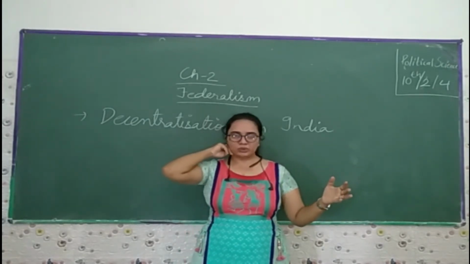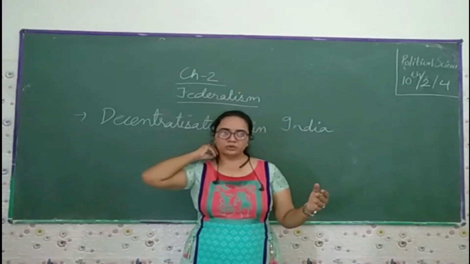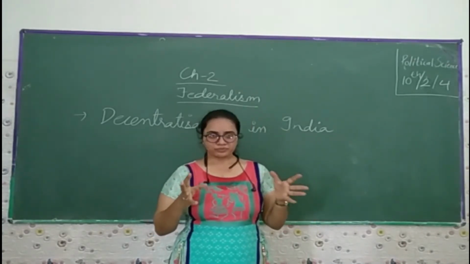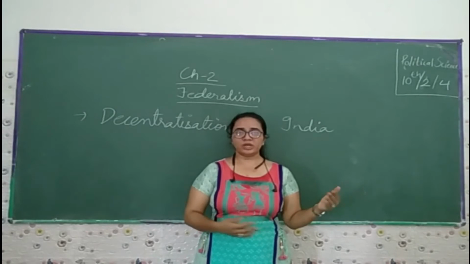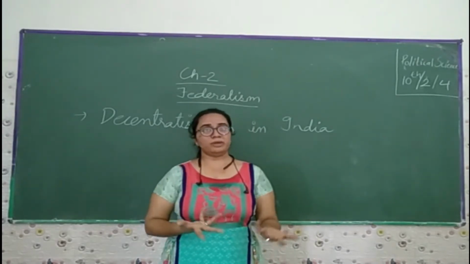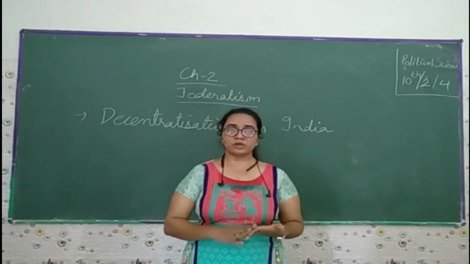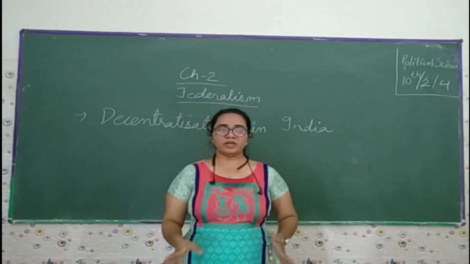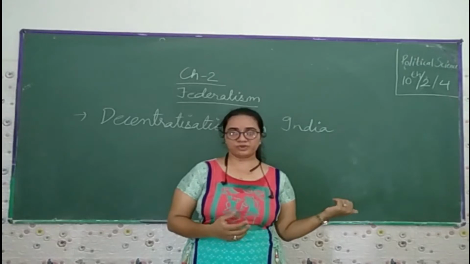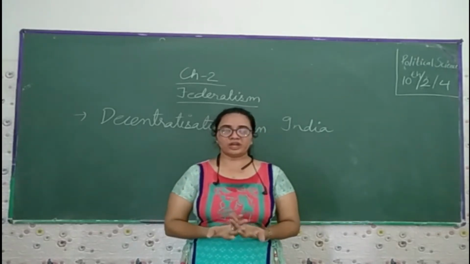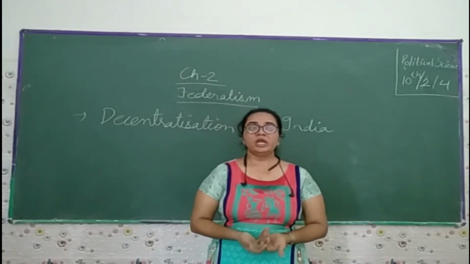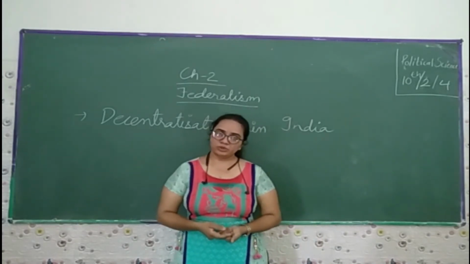Then we discussed the Union, State, and Concurrent lists. In the Union list, the central government works; in the State list, the state government works; and in the Concurrent list, both the central and the state governments work. Then we saw the map of our India of 1947 and how it is different from today, when we have a political map with 28 states and 8 union territories.